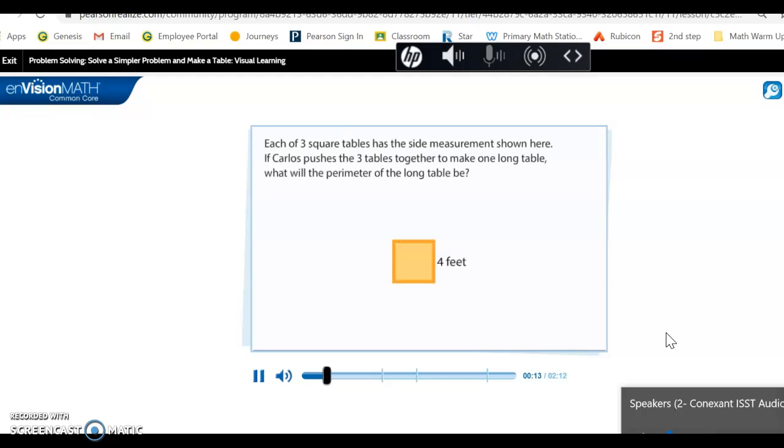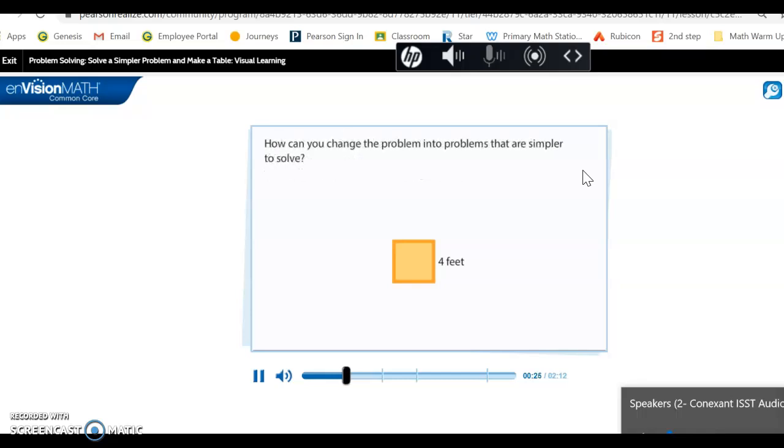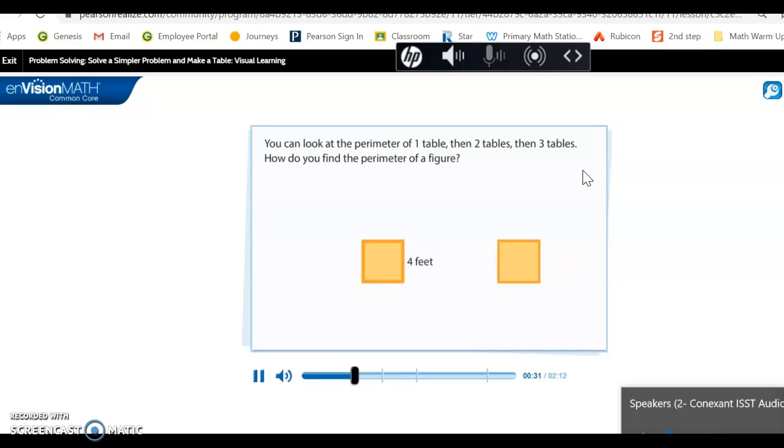So each of 3 square tables has the side measurement shown here. If Carlos pushes the 3 tables together to make one long table, what will the perimeter of the long table be? How can you change the problem into problems that are simpler to solve? You can look at the perimeter of 1 table, then 2 tables, then 3 tables.